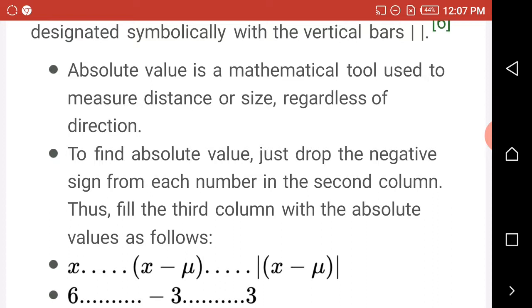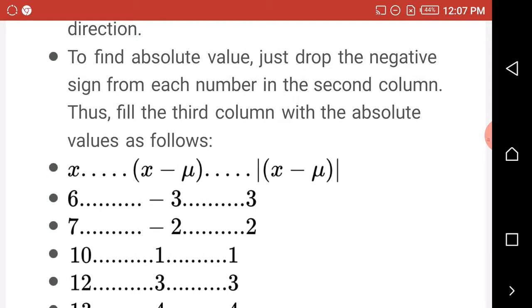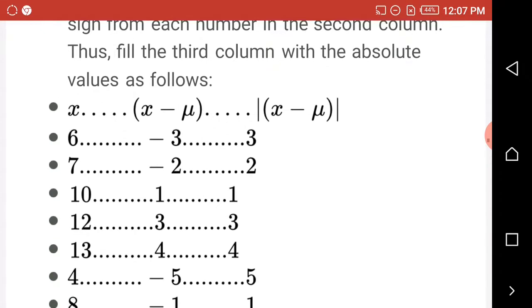Thus, fill the third column with the absolute values as follows. Now look at this column. The column has scattered somehow because it is not aligned with what I have here.